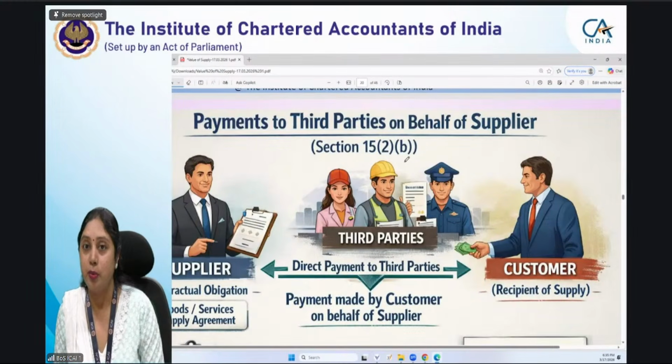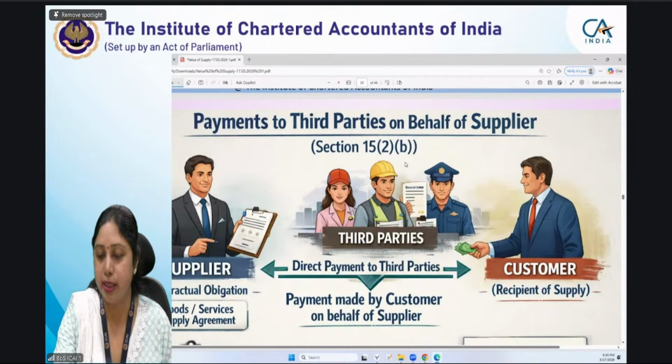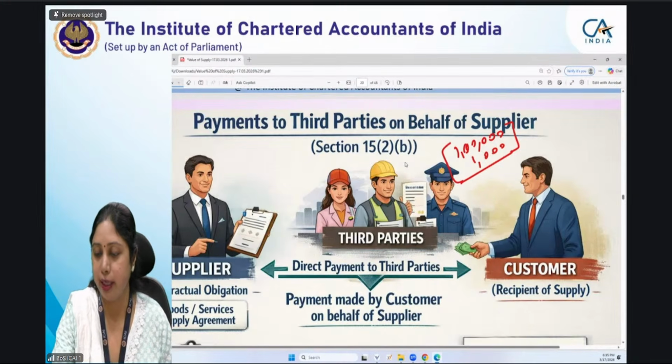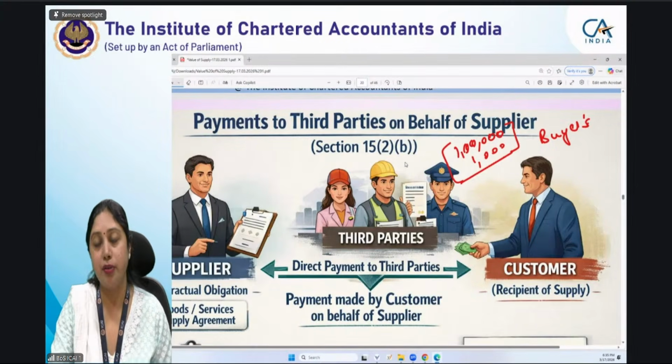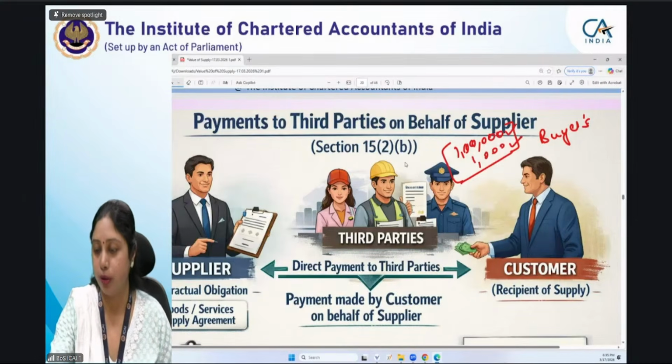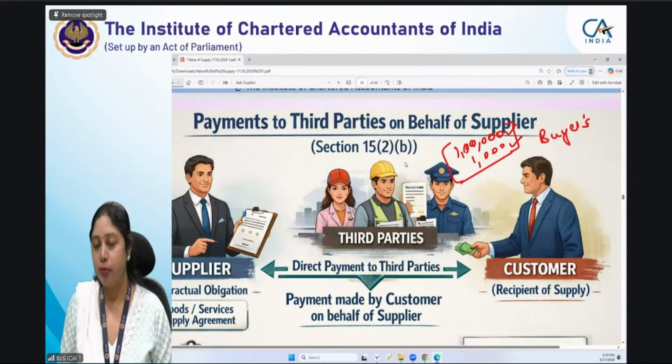Supplier will be, because when I say that 1 lakh rupees is the value of the goods and 1000 rupees is the transportation, my contract is that I will supply the goods at the buyer's premises. So as per my contract, what I should have charged from the buyer was 1 lakh plus 1000 rupees. Now what I did was I didn't take 1000 rupees from the buyer. I said you directly pay it to my transporter.